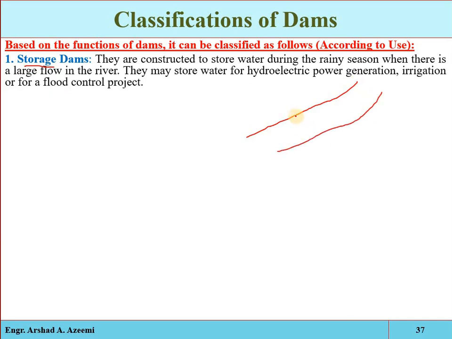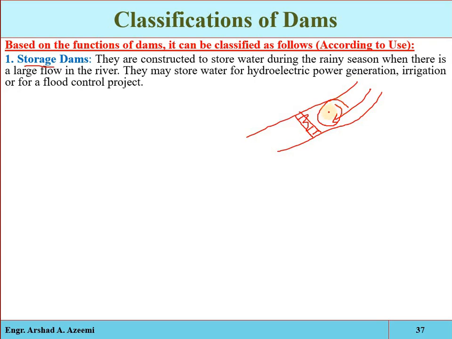non-perennial river. Okay, see, if we construct a structure across a non-perennial river, we know that in a non-perennial river there is sometimes excess flow, excess supply of water available in the river during the rainy season, and then in the off season there is no flow available in the river. So that water will be stored during the period of excess supply, and then it will be used in the period of deficient supply. Okay, so beyond such a dam, we are completely stopping the flow of water, so a type of reservoir or lake is formed here.